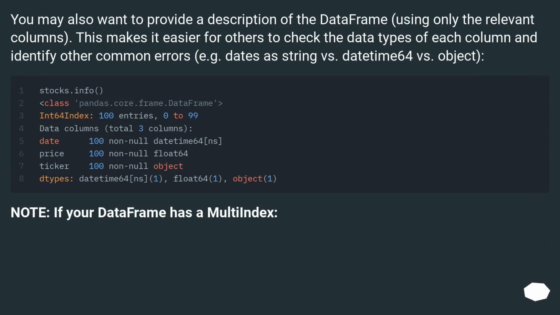You may also want to provide a description of the data frame, using only the relevant columns. This makes it easier for others to check the data types of each column and identify other common errors, for example dates as string versus datetime64 versus object.